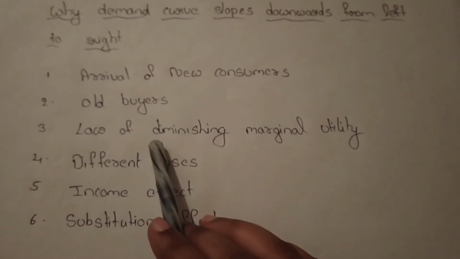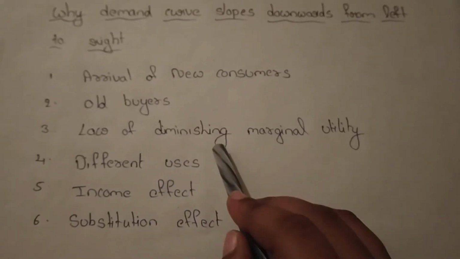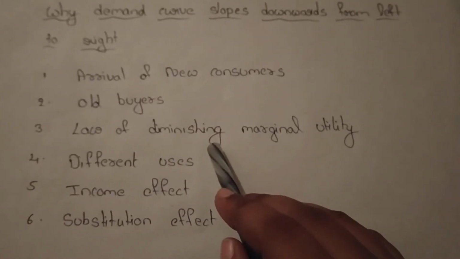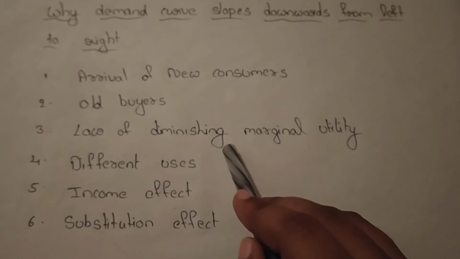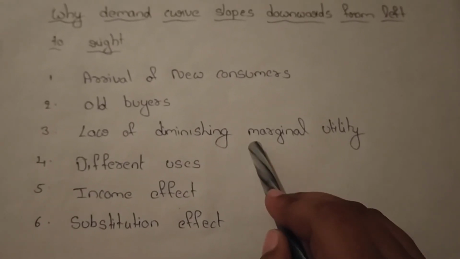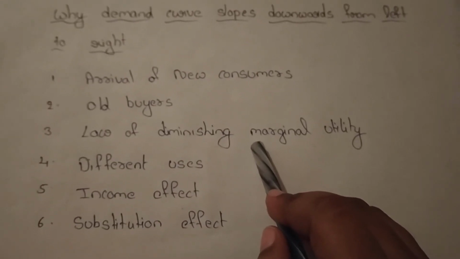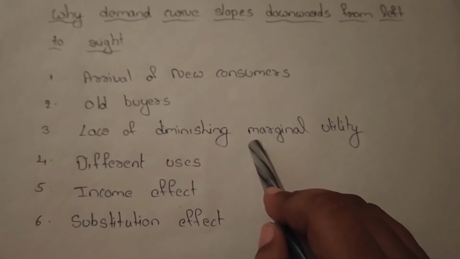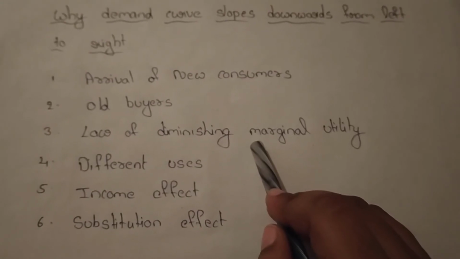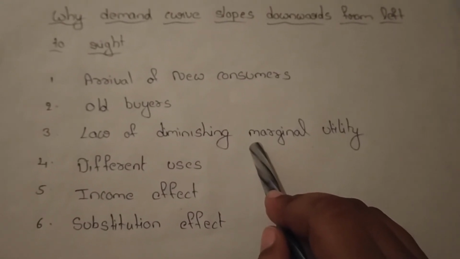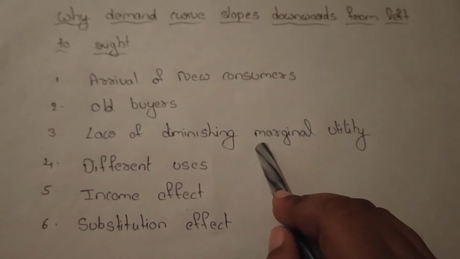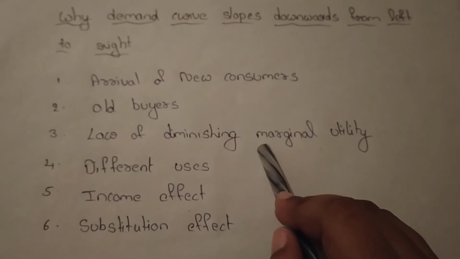Next, the law of diminishing marginal utility. It means that as a consumer buys more and more units of the same commodity, his marginal utility will decrease. For example, at first you go for 5 ice creams, next you go for 4, and after some time you consume only 2. Slowly the utility gradually declines because you spend on one commodity.